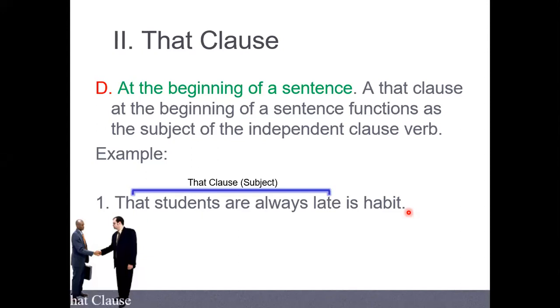And which one is the verb here? Where is the verb, everybody? Is, teacher. Is, right? That's why the clause functions as the subject.